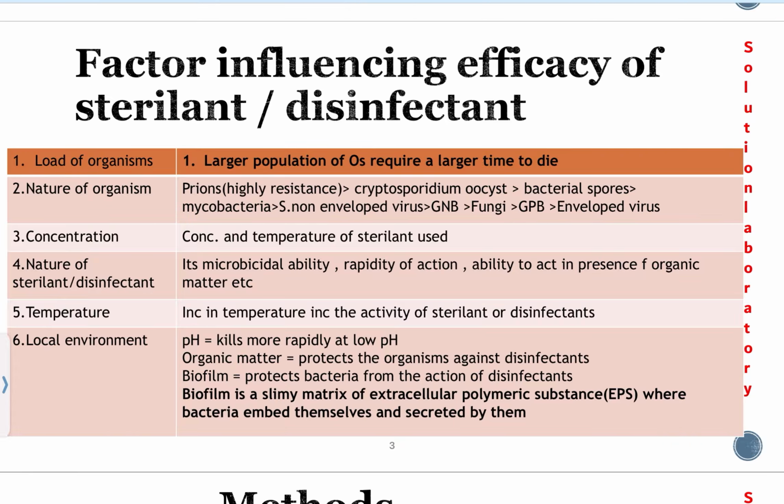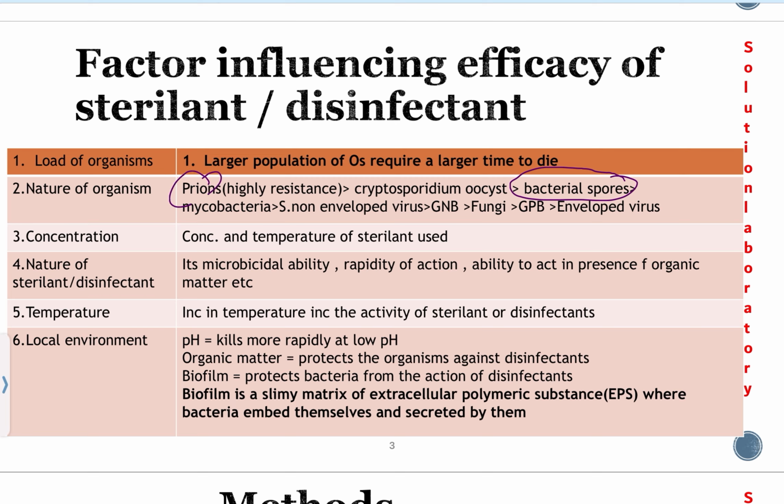And the nature of the organism. Disinfectant efficacy can be altered by the nature of the organism. Some organisms are resistant to disinfectant, some are sensitive at the same concentration. So look here, a simple order is given. Most resistant are prions, then cryptosporidium oocysts, and then bacterial spores. Always remember that prions are more resistant than bacterial spores.